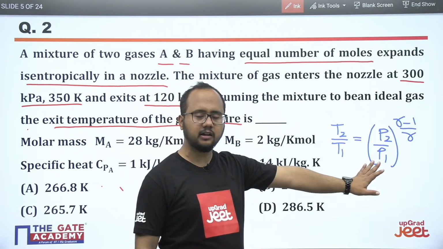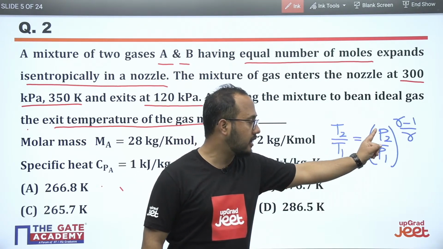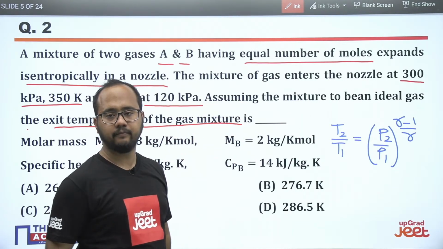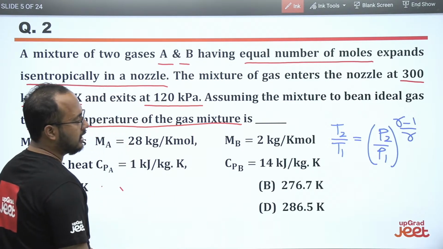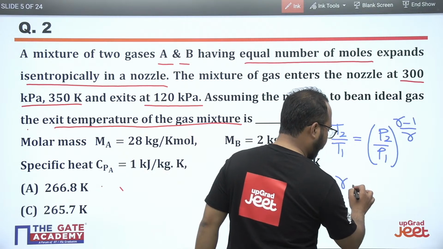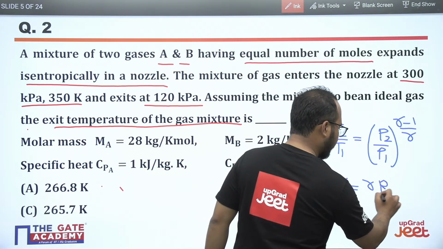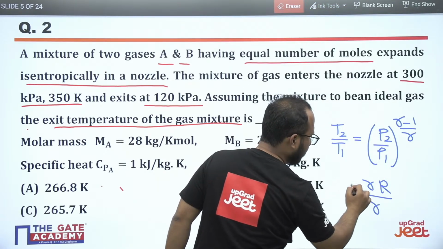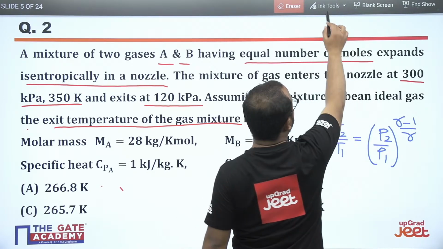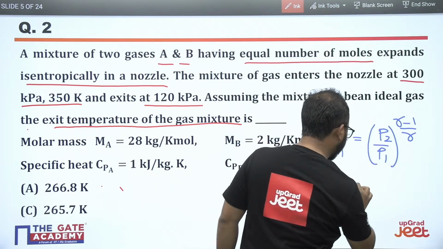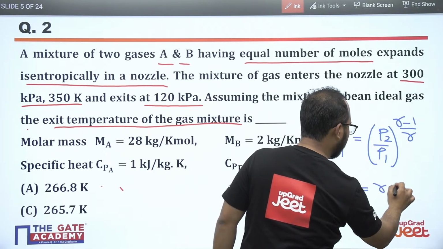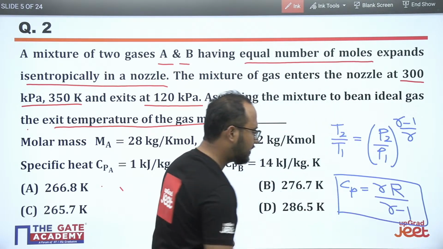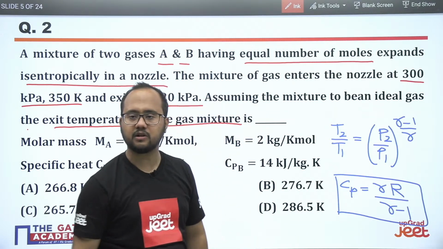This formula is the very basic thing, and most of the students already know it. But the important thing is that you have to calculate the gamma. This is the total crux of the question. See how we can calculate the gamma. Basically we have a formula in which gamma is involved: Cp equals gamma R divided by gamma minus 1. This is the formula you should know. Cp is the specific heat at constant pressure.